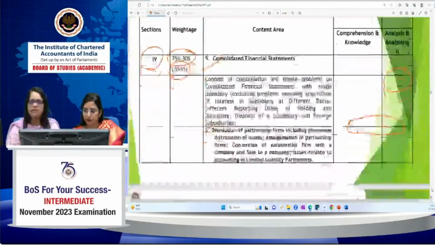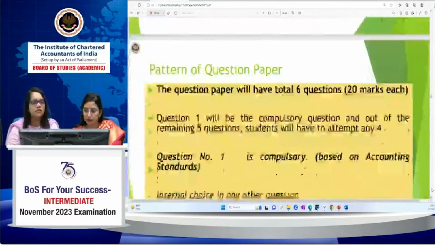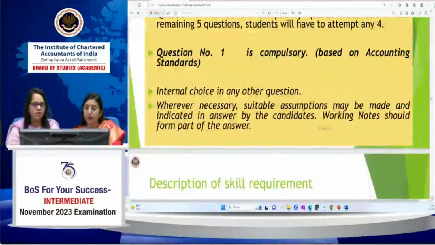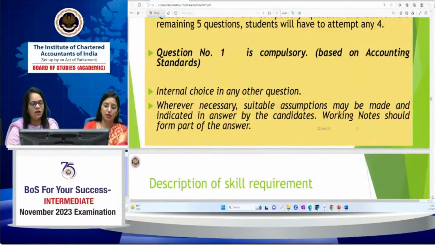But yes, the length of your answer does not define the marks. So please focus. Don't make stories on the answer sheet. If you make it easier for the examiner to check your answer sheet, he'll make it easier for you to give you marks. आप अपने आप को समझ के देखिए. इफ यू आर गोइंग टू चेक नोट्स ऑफ द आंसर शीट, है ना, अब आपको फोर्स करना है एग्जामिनर को, चेकर को, कि वो आपकी आंसर शीट को अच्छे से चेक करे और अच्छे मार्क्स दे.